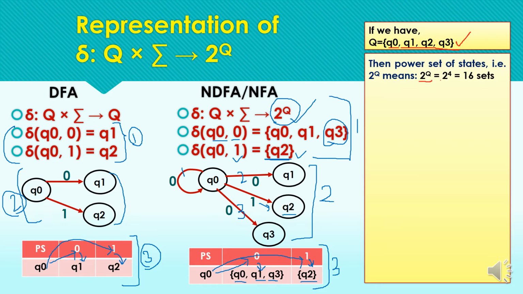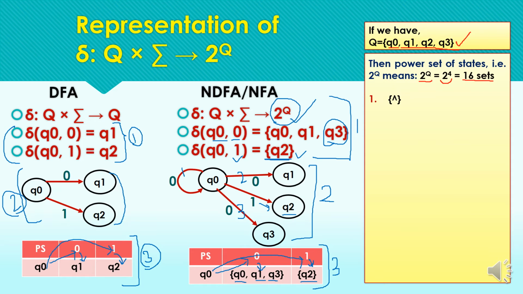As we have four states, the power set will have 16 possible sets. This means from a state, for an input symbol, we can move to or get any of these resulting sets. So let's check out these sets in the case of this NFA with four states.